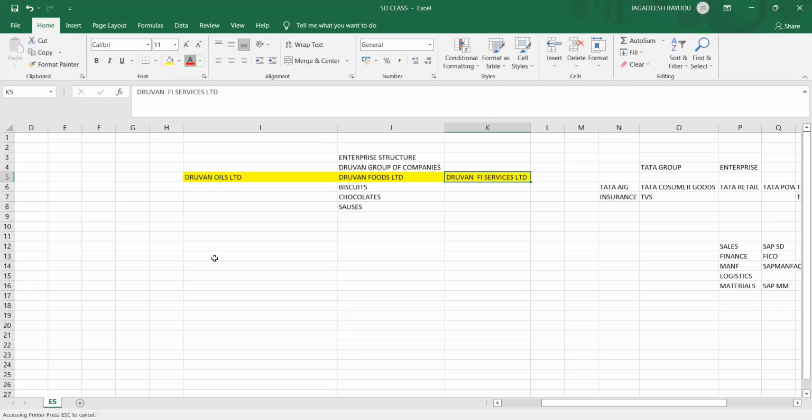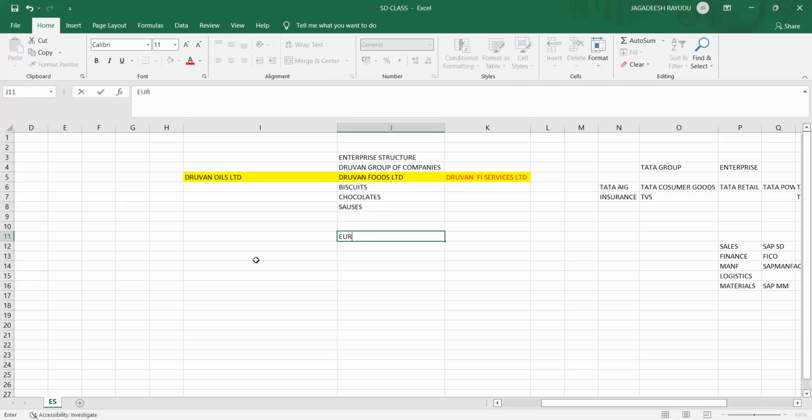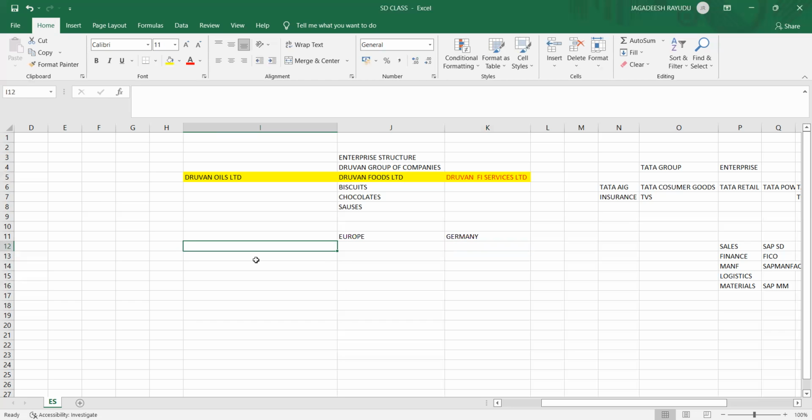Dhruvan Foods has different locations. Let's assume the parent company is located in Europe, in Germany. But they have operations across 100 plus countries.